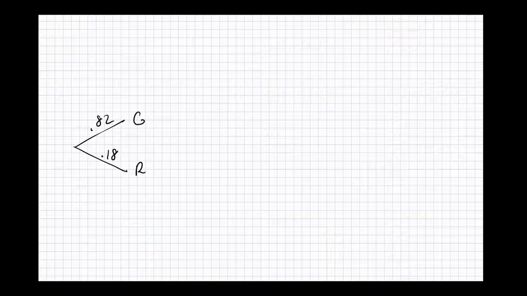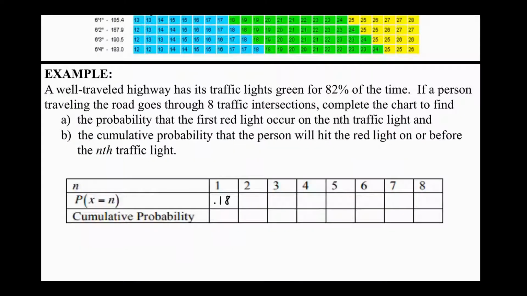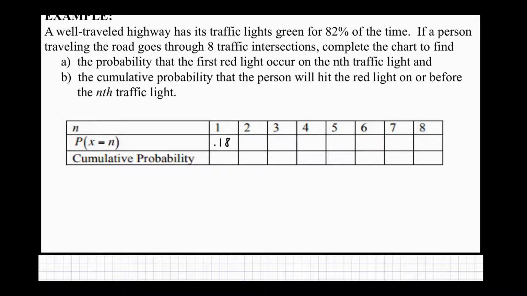Okay, and then let's say I didn't get a red on my first one. On my first one, I got a green. Red is success. That's when we're stopping. Why is red success? Because that's what the question asks. We don't determine what is success and what is failure. They do. Question A says right there, first red light. They determine what success is. They didn't say first green light. They said first red light. So success in this case is a red light.